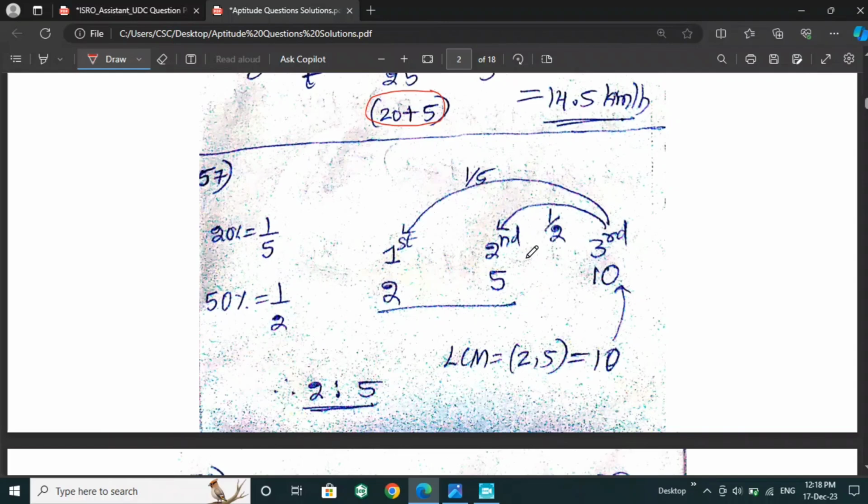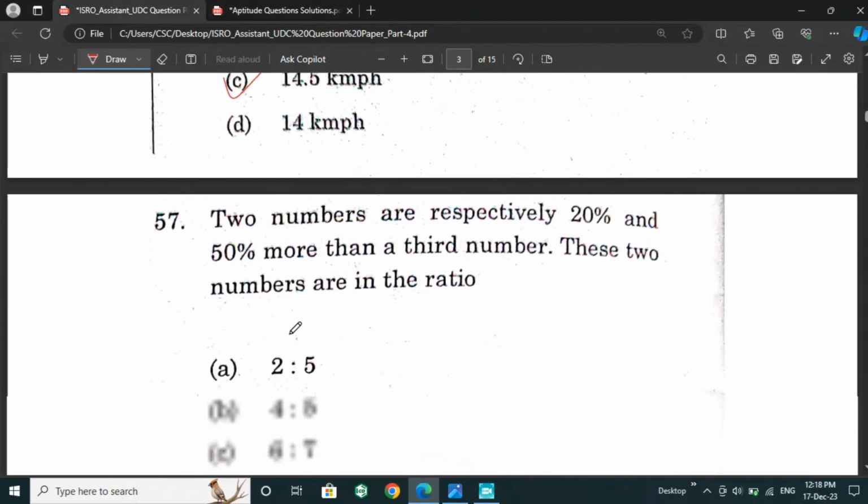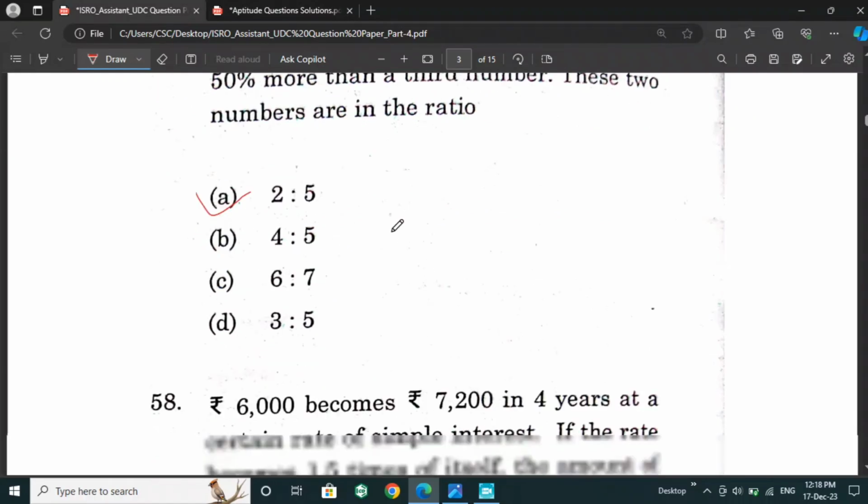50% more than the third number. For this question we will take the LCM of both these terms, 1 by 5 and 1 by 2. So we will get 10. Then we will get 6 is to 15, that is a 2:5 ratio as the answer. So the right answer for this question is option A.